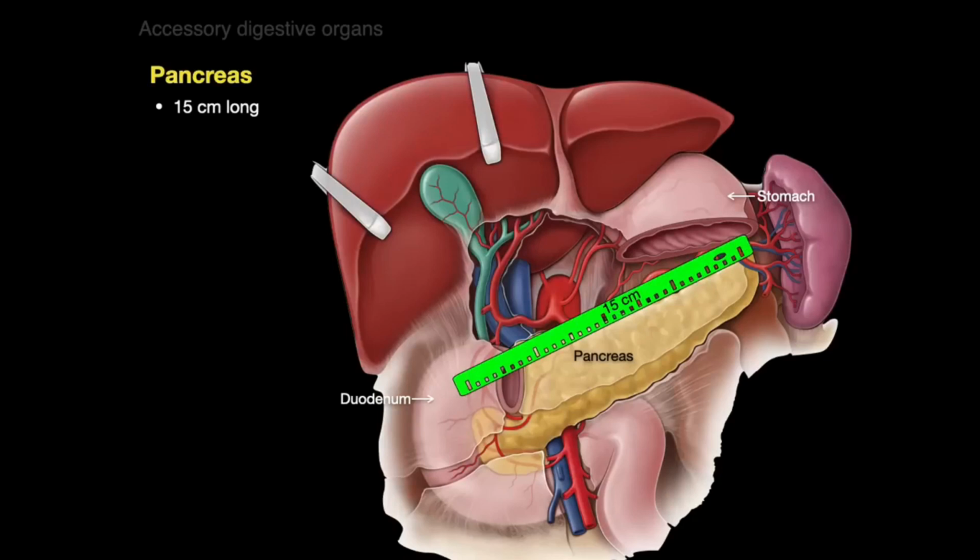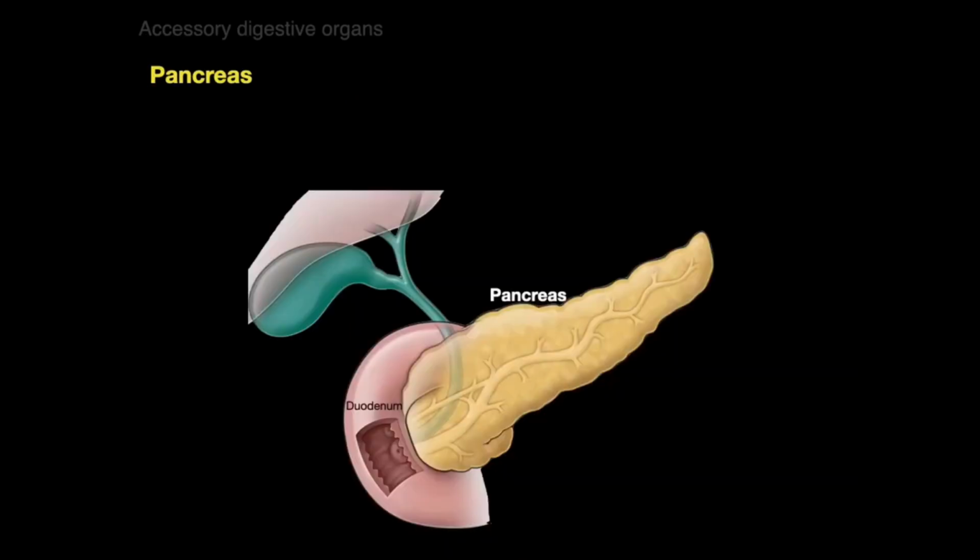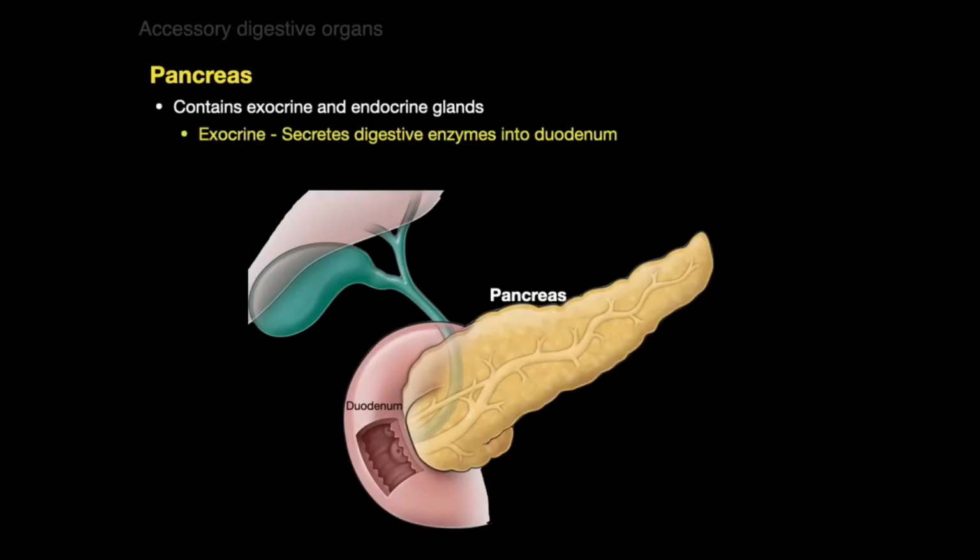And I just include that because I remember when I first learned digestive system, I had in my mind that the pancreas is like the length of my index finger, and it's pretty hefty. Now, the pancreas has both exocrine and endocrine glands. Exocrine glands, or any exocrine gland, secretes their product to an epithelial surface. So in this case, the pancreas secretes digestive enzymes into the epithelial-lined duodenum.